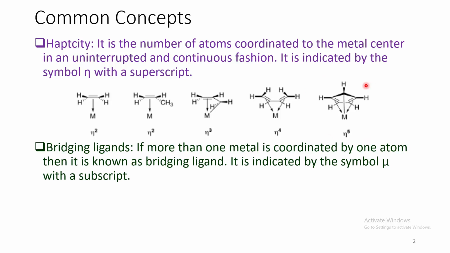Bridging ligand. If more than one metal ion is coordinated by one single atom, then it's known as a bridging ligand. It's indicated by the symbol mu with a subscript. For example, this one is a mu2 binding mode.